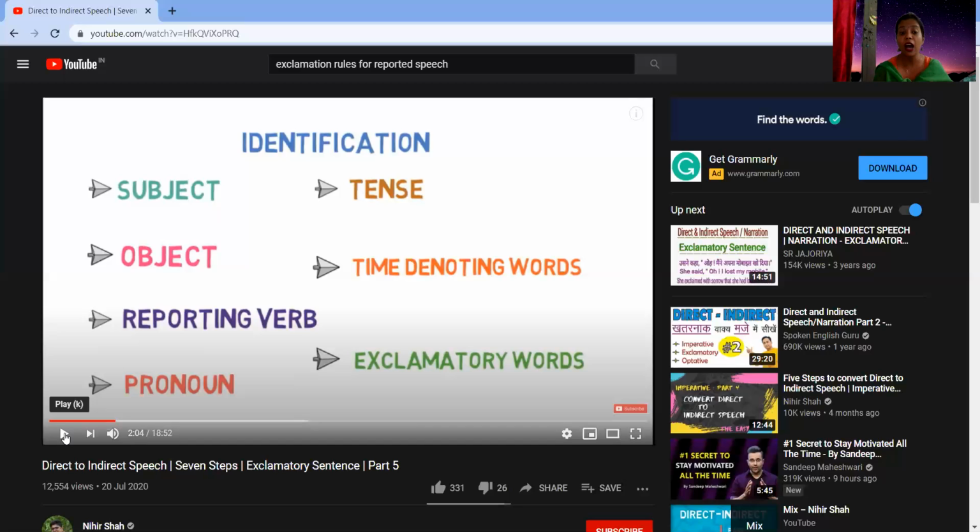And then the last and most important step is the usage of the exclamatory words. That means how I shall change the exclamatory sentence into an assertive sentence.